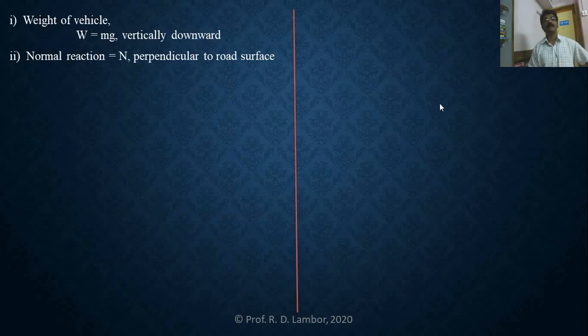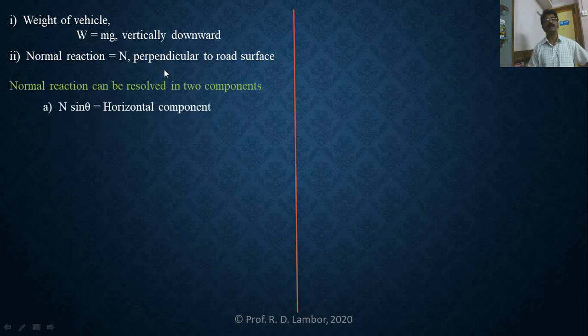So we will proceed to the next slide. See, the forces acting on the vehicle are, first one, the weight of the vehicle vertically downward, and the normal reaction perpendicular to the road surface. We have cleared this, we have seen in the diagram. Out of that, this normal reaction can be resolved into two components, and those components also we have seen in the diagram. First one is n sin theta, called the horizontal component, and second one n cos theta, the vertical component.